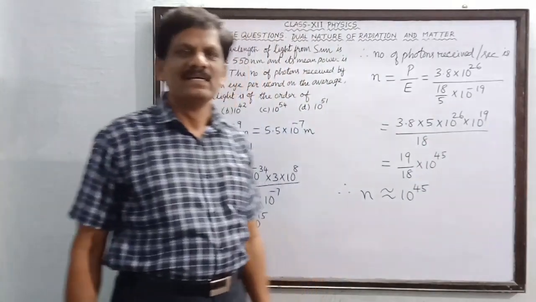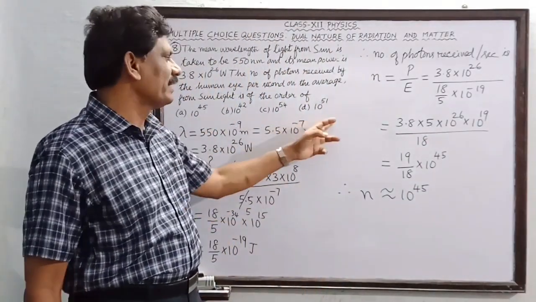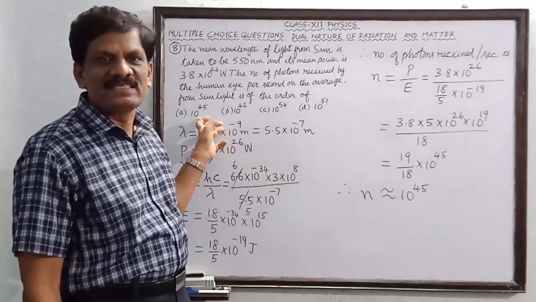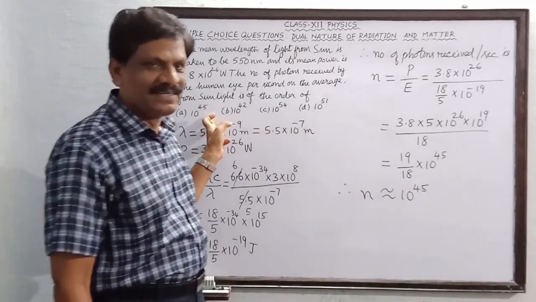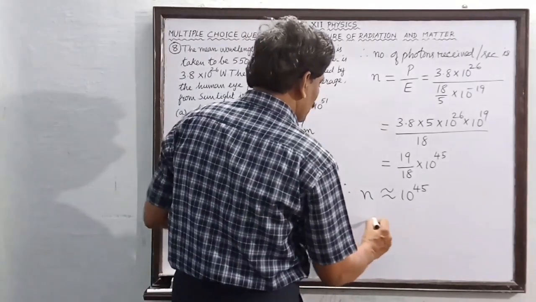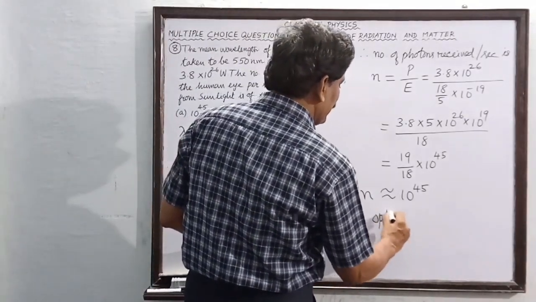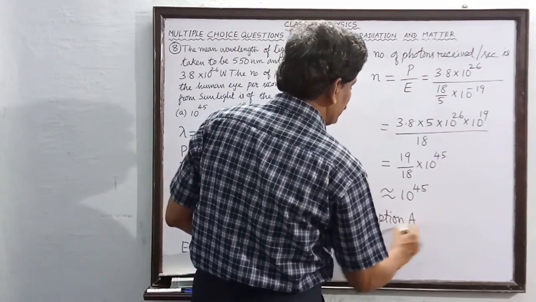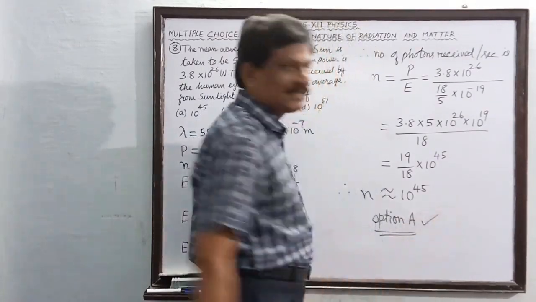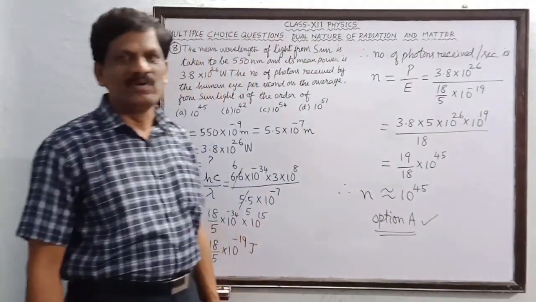Okay students. So which of these options is correct? Option A, 10 power 45, is correct. Is it not? Okay. So option A is right. Option A is correct. Have you all understood? We will go to the next problem.